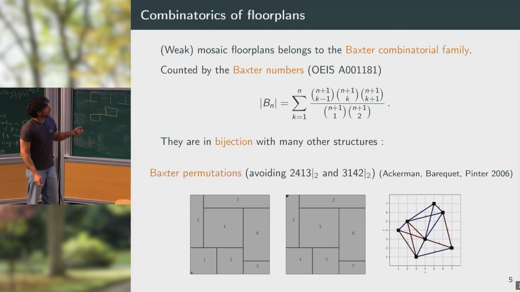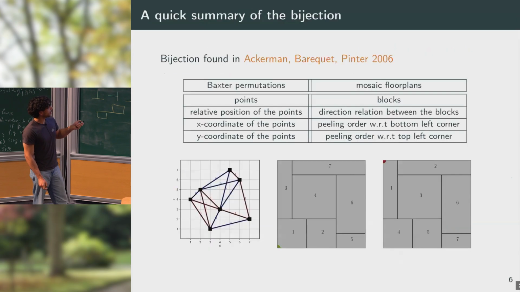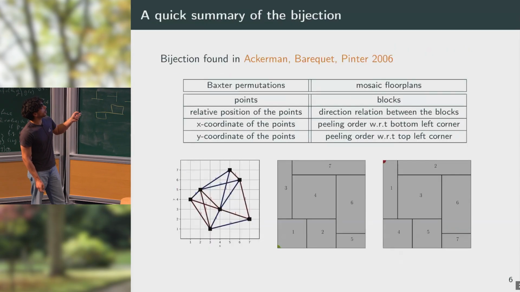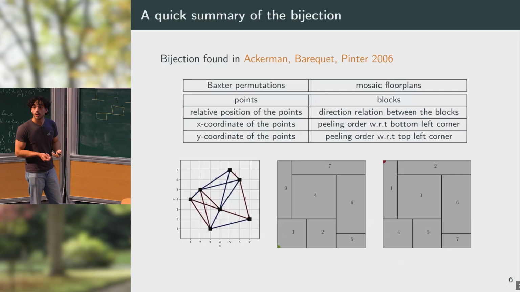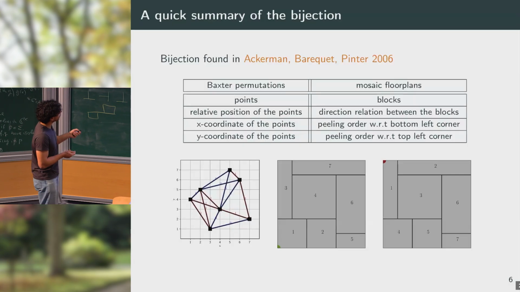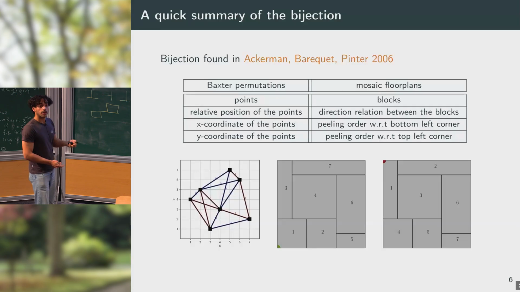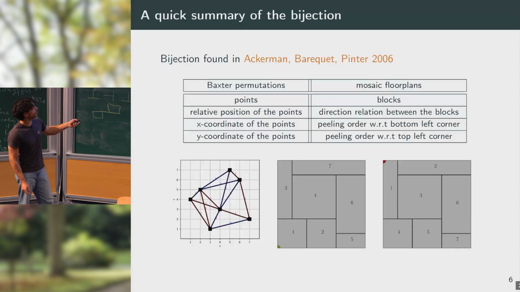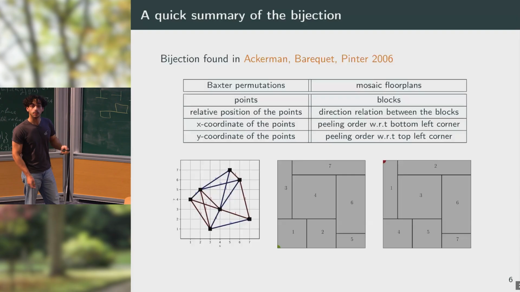To summarize this bijection, the idea is that given a permutation, you can associate each point to a block in the floor plan space. And you can do so such that the relative position of the points between each other, which are here shown by edges of different colors, will correspond to the direction relation of the blocks that I've defined earlier. And if you do this well, you have that the x coordinates and the y coordinates of the points in the permutation will correspond to pinning orders with respect to some corners.